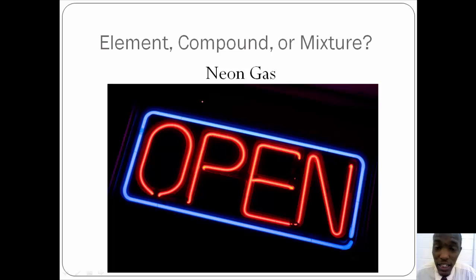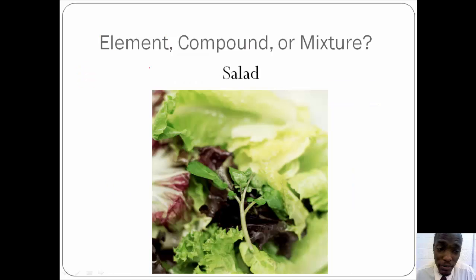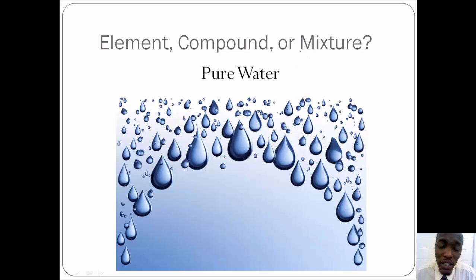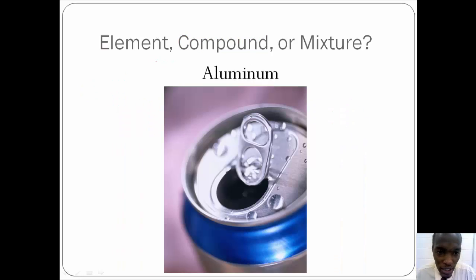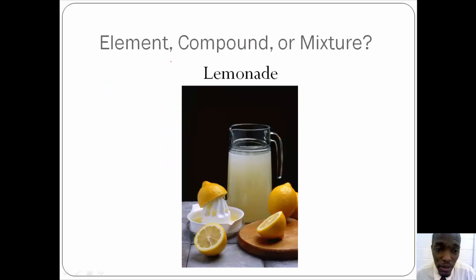Neon gas. Is that an element, compound, or mixture? An element. Salad. Is this an element, compound, or mixture? If you get this one wrong, it is a mixture. And pure water, is this an element, compound, or mixture? Compound. Aluminum, element, compound, or mixture? Element. Aluminum is on the periodic table. It is an element. Lemonade, is it an element, compound, or mixture? We use a different variety of things, but it is in fact a mixture.